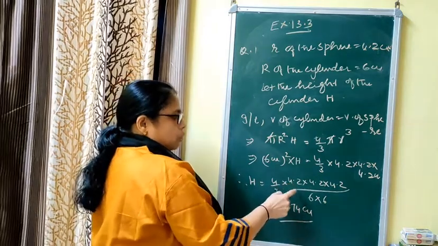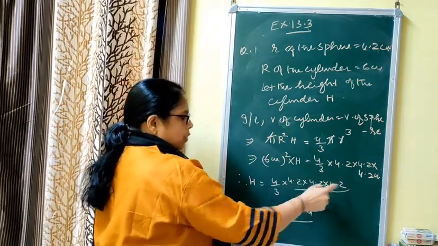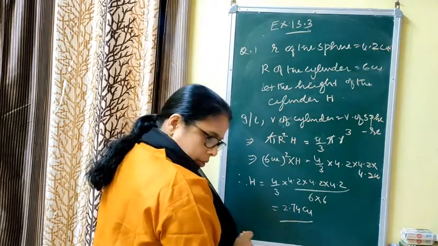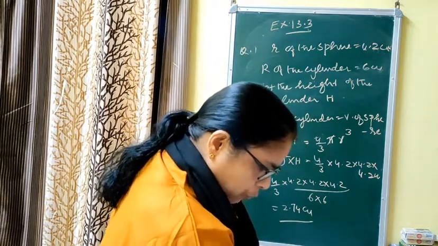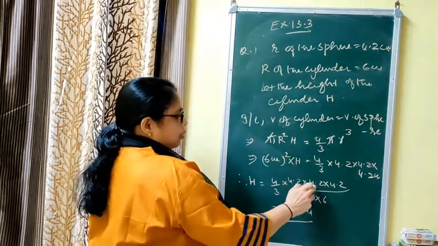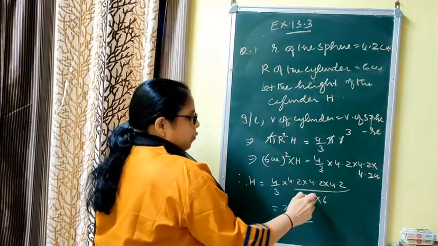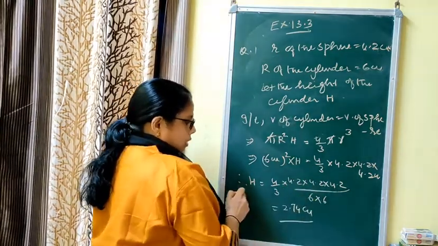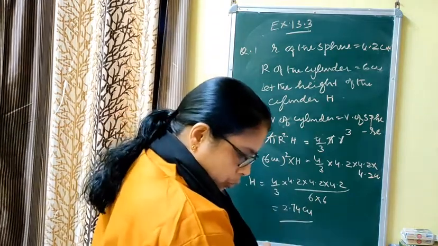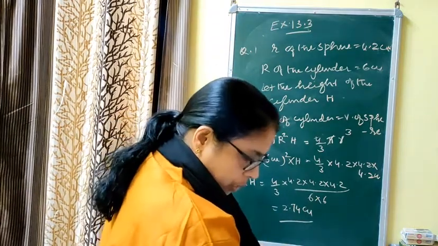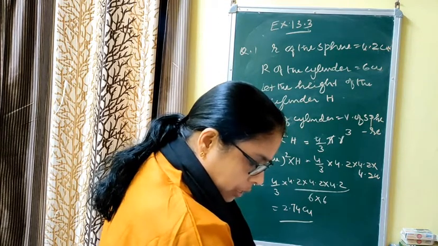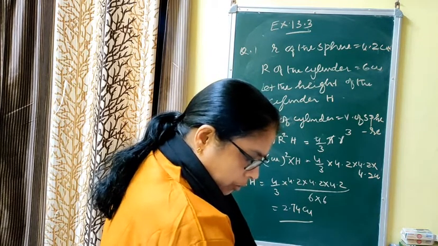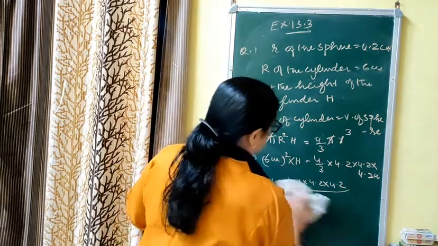4.2 is 21/5, 21/5, 21/5, and pi gets cancelled, and that is 4/3 into 21/5 into 21/5 into 21/5 upon 6 into 6 equal to H. That is 2.74 centimeter. The simplification step you should do by yourself. That is your homework. The next question you can also do by yourself.